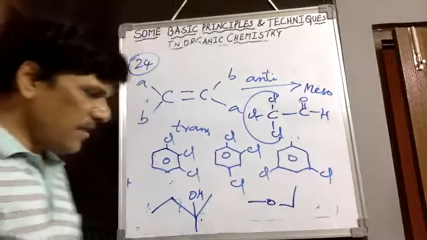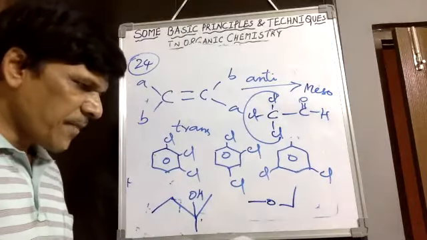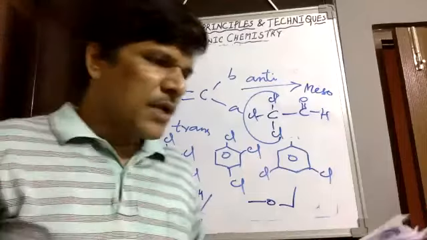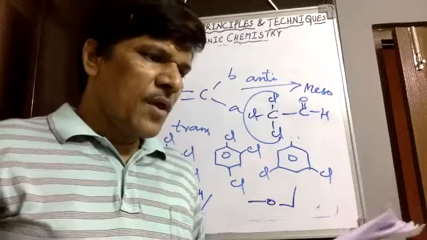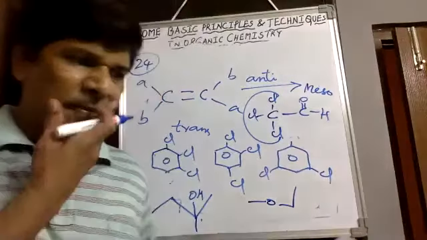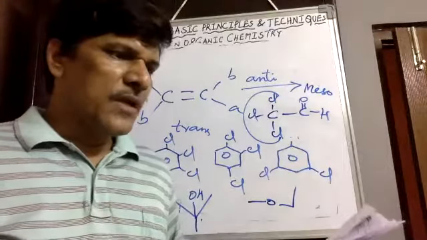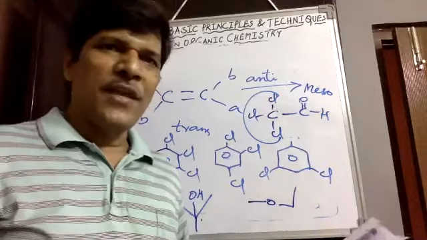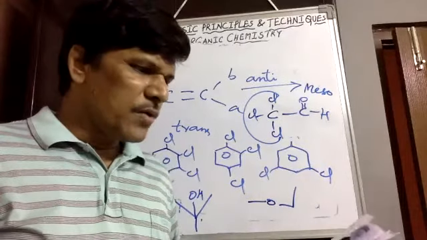Then before that, we would come back to the 100th question. The total number of isomers with the formula C5H10, that is alkenes, we can draw as 2-methyl-2-butene as well as 3-methyl-1-butene, and 2-methyl-1-butene. Both are showing total number of isomers.